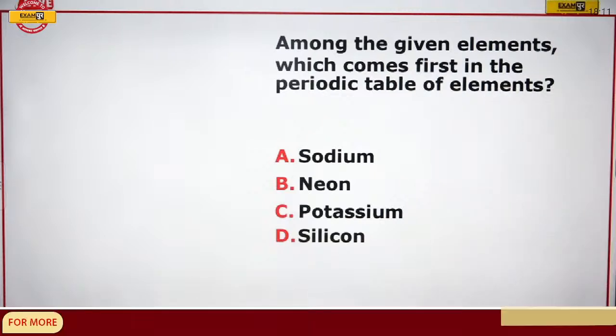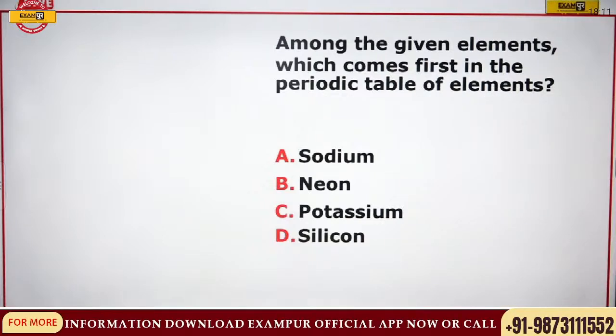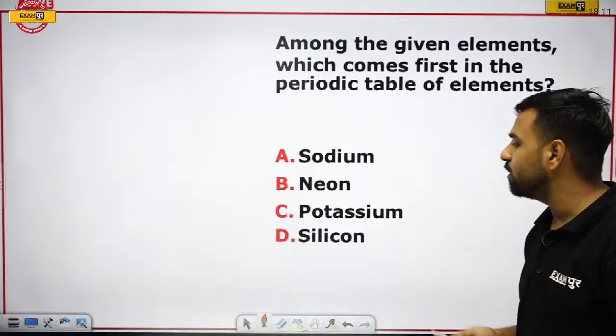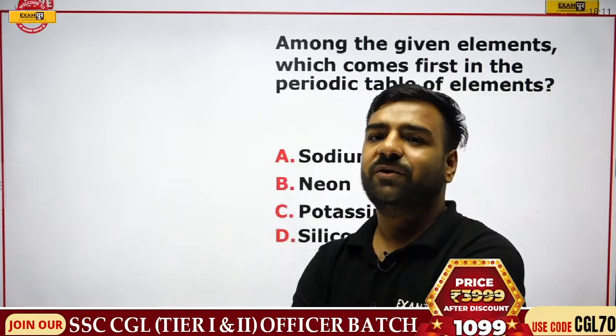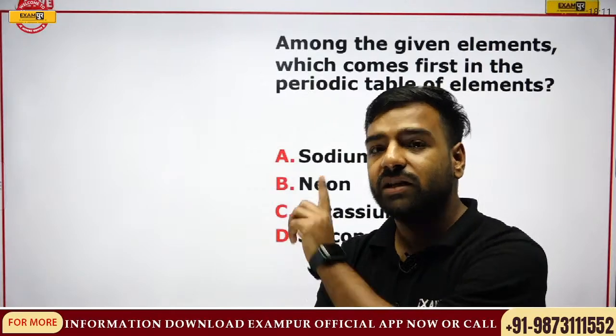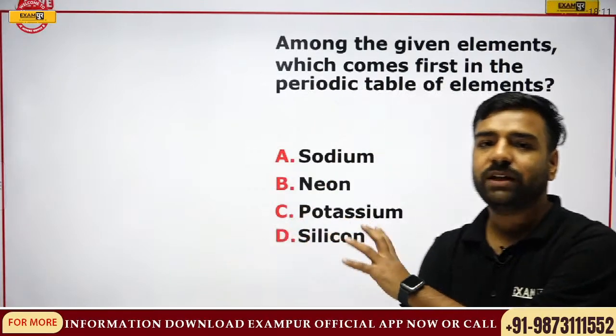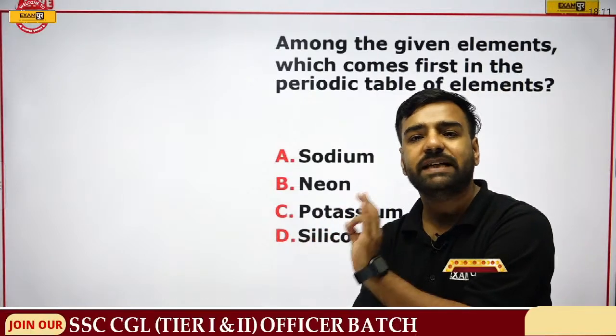Among the given elements, which comes first in the periodic table of the elements? So is it sodium, neon, potassium, silicon? What is the correct answer? Okay, Mahesh, fine. And everyone who is there in the session, kindly give me these answers so that we can go into the details, and whatever doubt is there, please let me know.